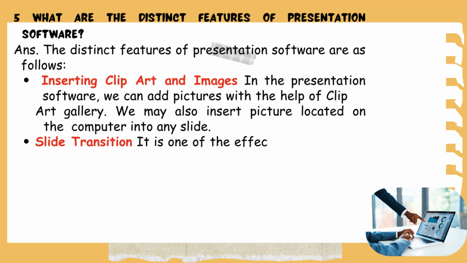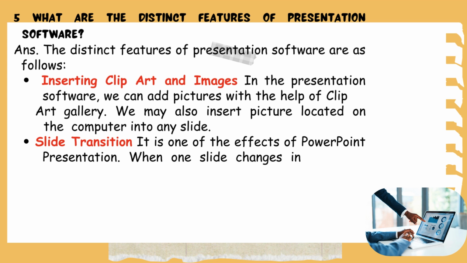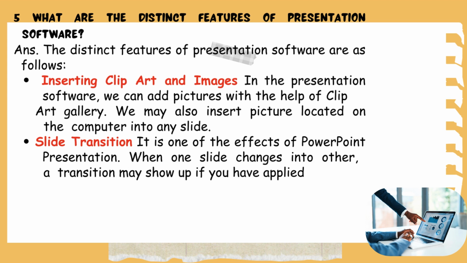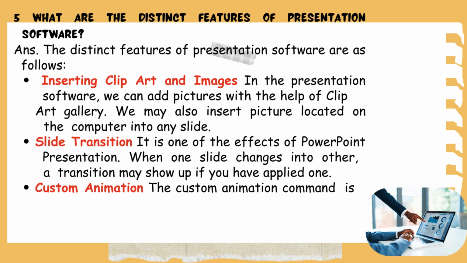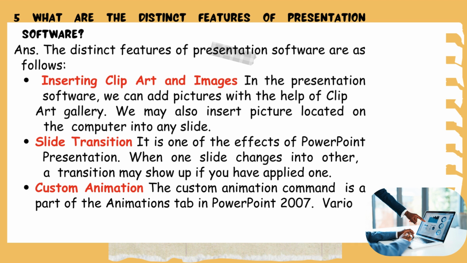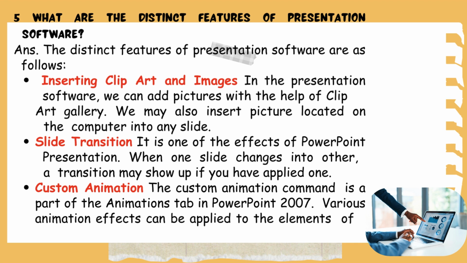Slide transition. It is one of the effects of a PowerPoint presentation. When one slide changes into another, a transition may show up if you have applied one. 3. Custom animation. The custom animation command is a part of the animations tab in PowerPoint 2007. Various animation effects can be applied to the elements of a slide.